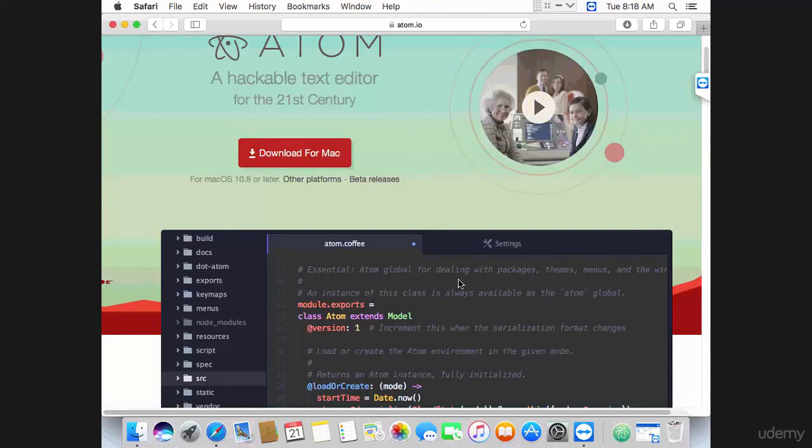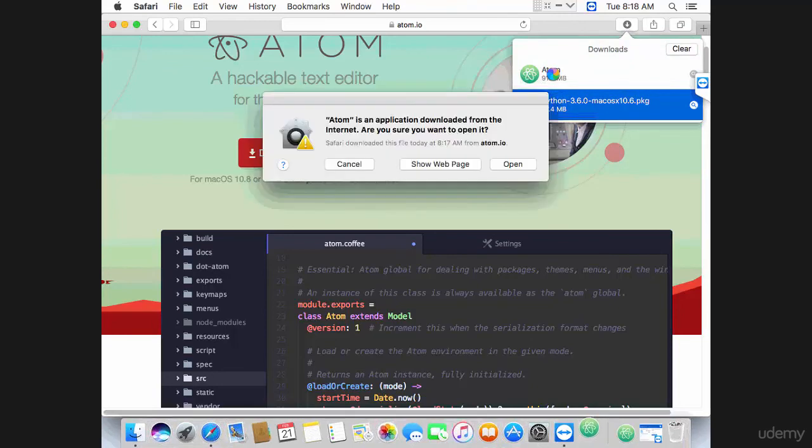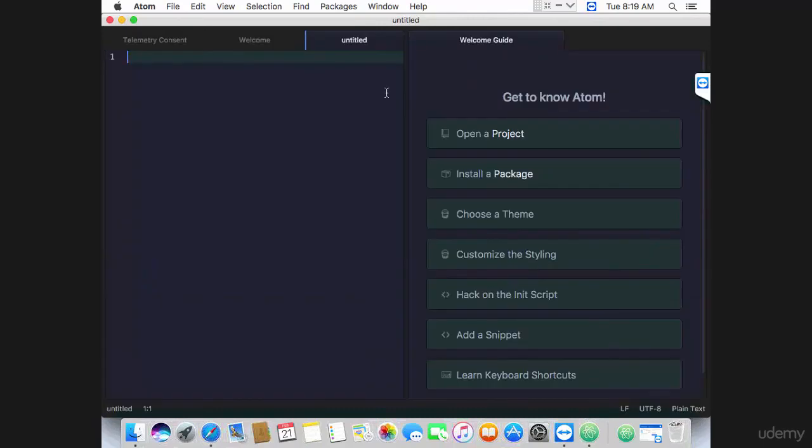So like that. And so the download has finished on my end. And you can go ahead and click Atom. Click Open. And yeah, basically Atom has been downloaded and has been installed.